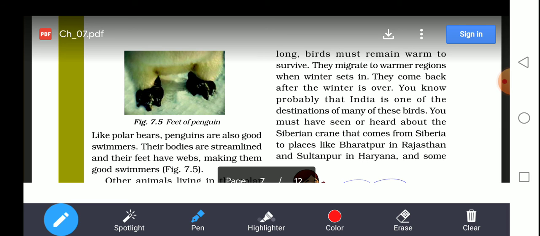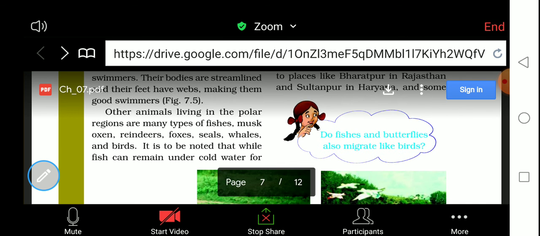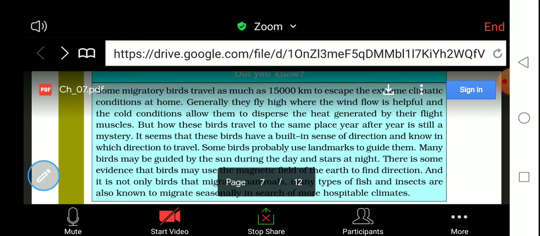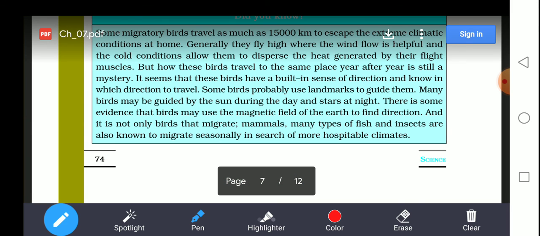They have certain techniques or skills to know the direction in which they are flying. In the daytime they use the sun, and during the night they use the stars, and they start to fly from place to place in different countries. So many birds may be guided by the sun during the day and the stars at night. There is some evidence that birds may use the magnetic field of the earth to find direction.